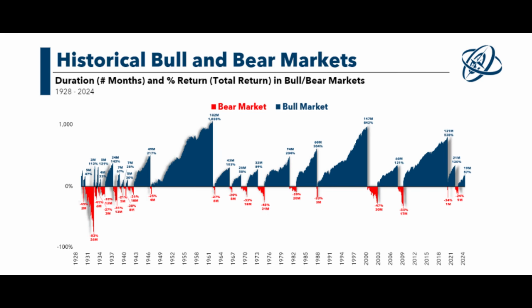Problem number 3 is that SCHD tends to underperform the S&P 500 over the long term because bull markets historically last longer than bear markets. SCHD is built with a defensive tilt. It holds high-quality dividend-paying companies that generally perform better during market downturns or periods of uncertainty. That makes it a strong performer in bear markets or sideways markets, where investors prioritize stability and income.